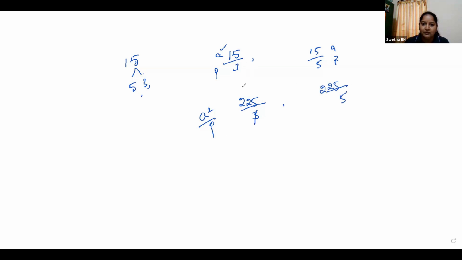Ma'am, 45. 5 fours are 20, 5 fives. Okay, did you understand? If A square divides by P, then A also divides by P. That is the theorem, children.